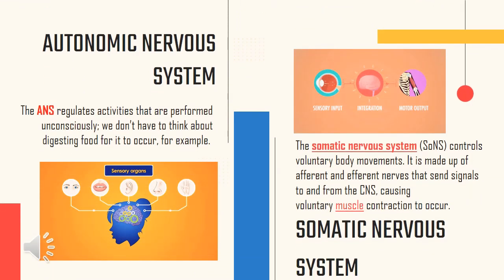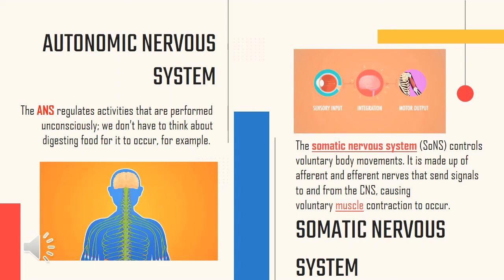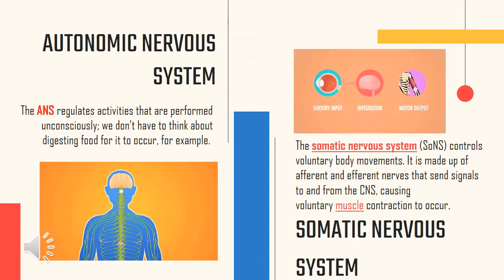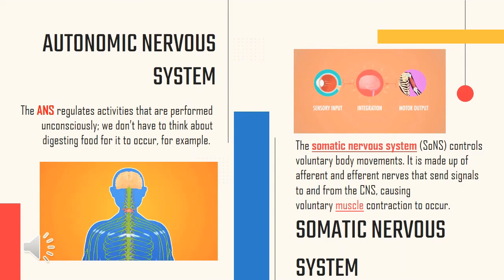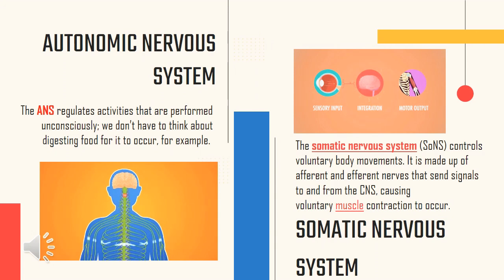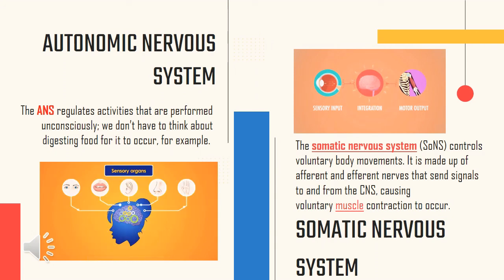The enteric nervous system, or ENS, controls the gastrointestinal tract, or the digestive tract. This division of the nervous system along with the SNS and PSNS are collectively referred to as the autonomic nervous system, or ANS. The ANS regulates activities that are performed unconsciously. For example, we don't have to think about digesting food for it to occur.